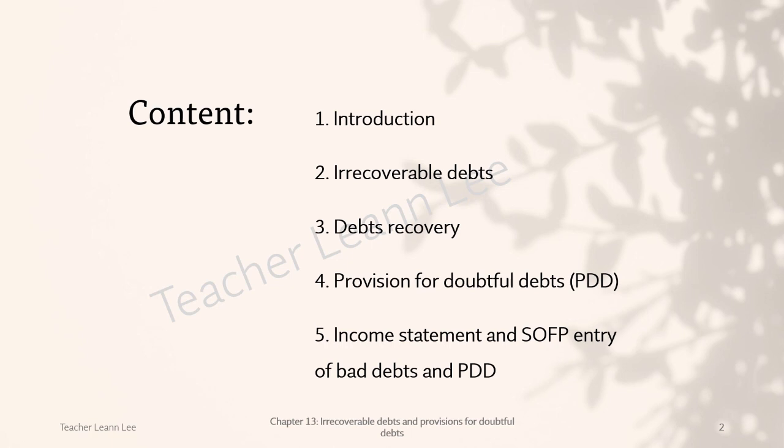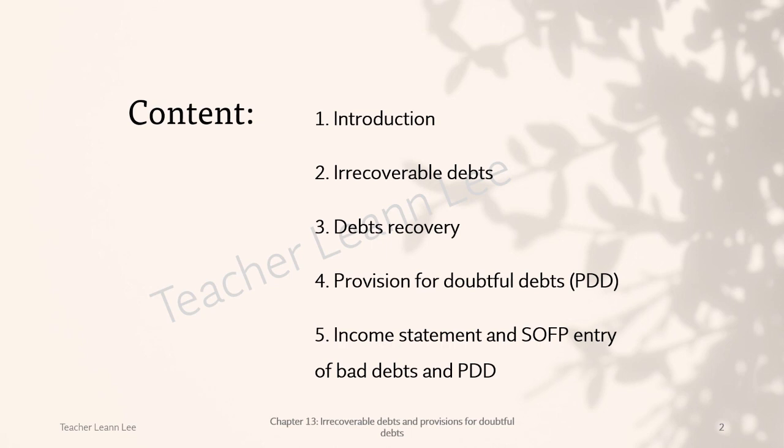Provision for doubtful debt is, as I said on the previous page, our estimated losses on the bad debt. We try to estimate and predict how much we might lose from the bad debt in future. We need to do this because we need to follow the prudence accounting principle: do not overstate our profit and do not overstate our trade receivable.